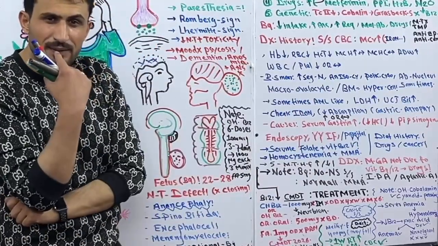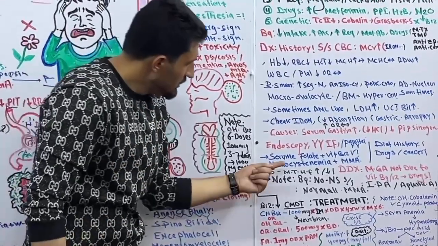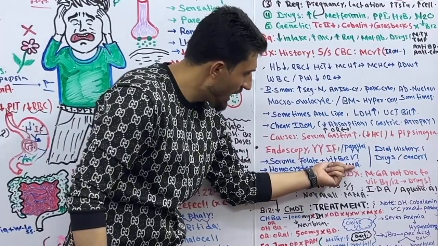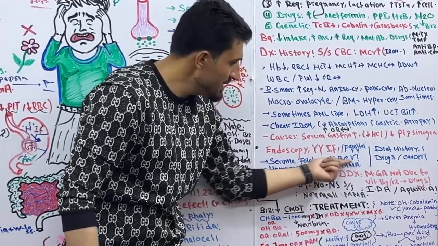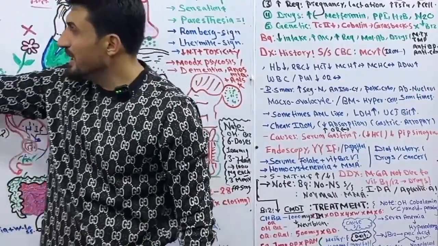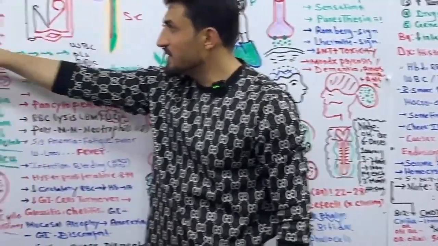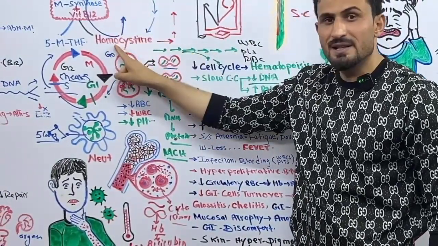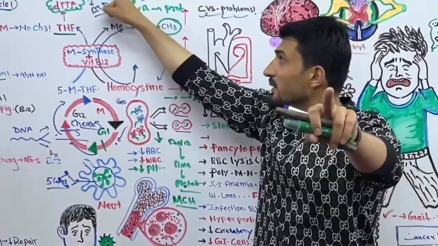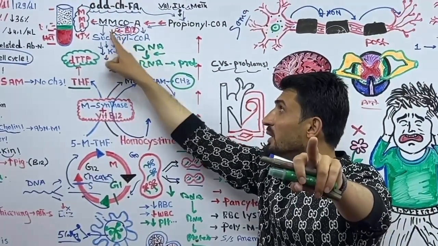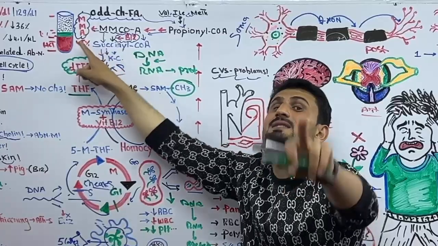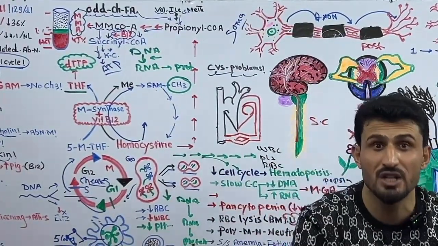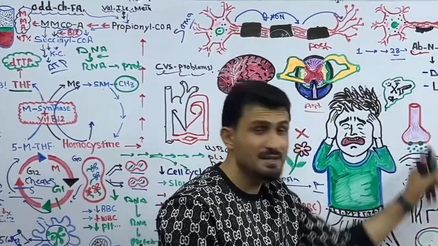Now, listen to me carefully. Homocysteine and methylmalonic acid: these two increase in vitamin B12 deficiency, because in vitamin B12 deficiency we cannot convert homocysteine to methionine, so it increases. Plus, in vitamin B12 deficiency you cannot convert methylmalonyl CoA to succinyl CoA, so methylmalonic acid increases. And in vitamin B12 deficiency, you will find neurological symptoms, pains, and so on.